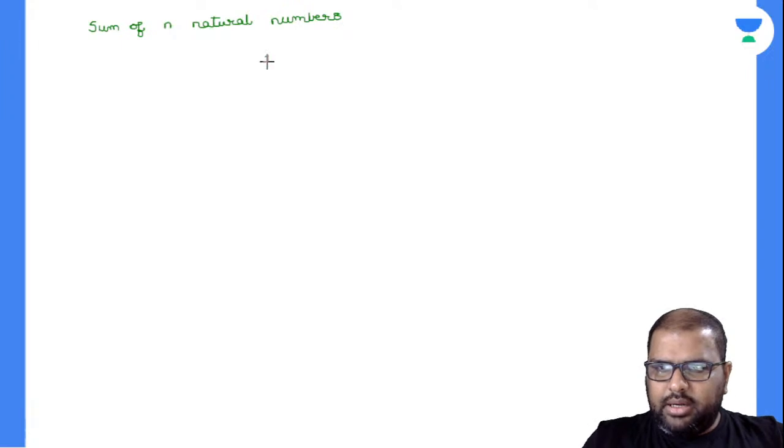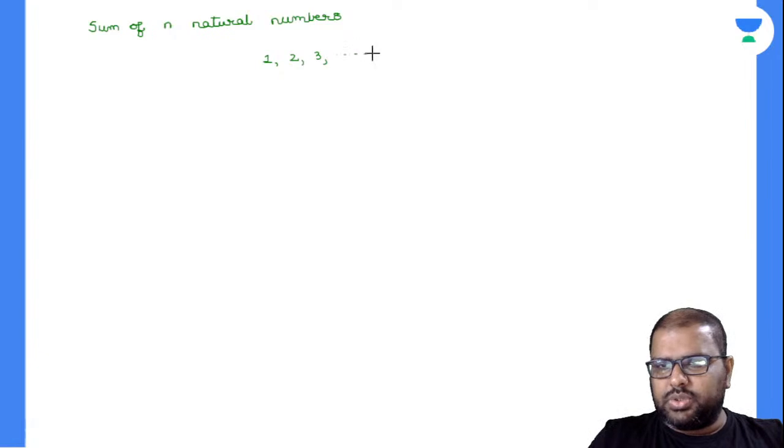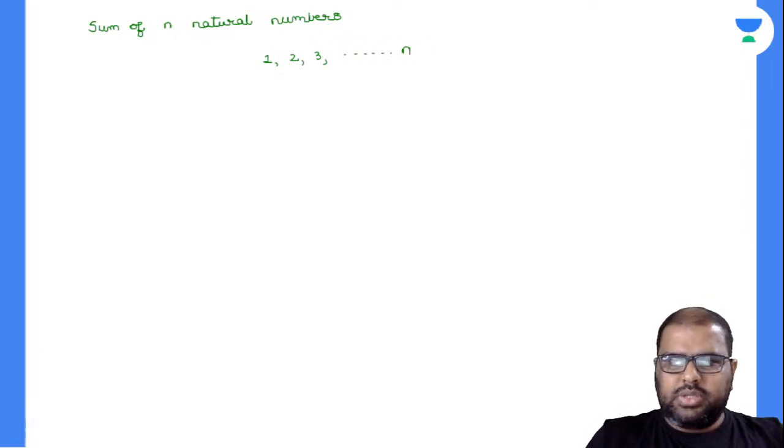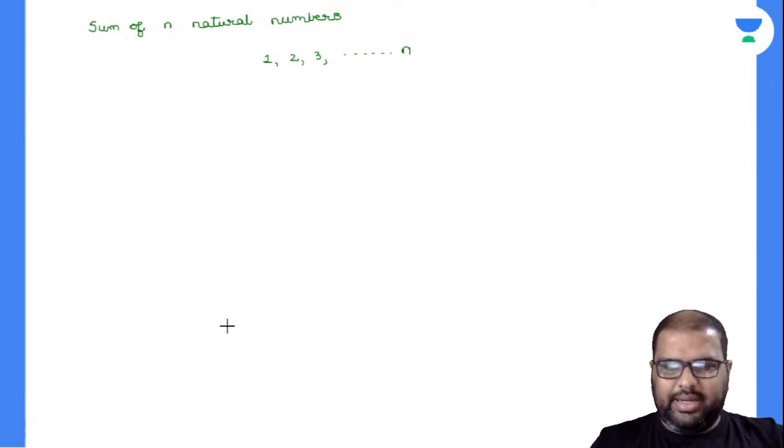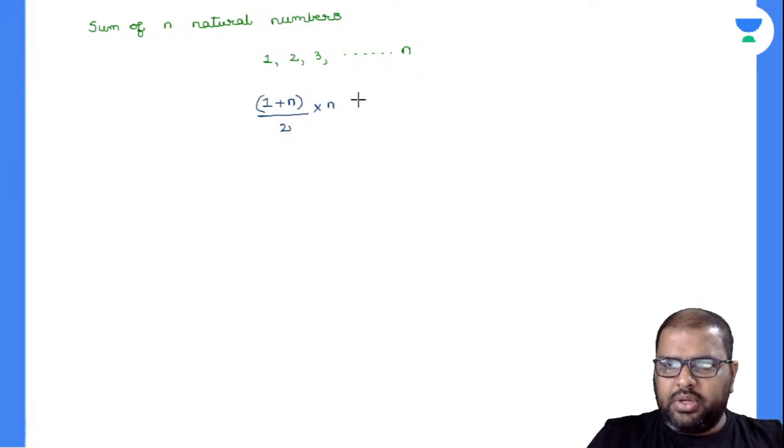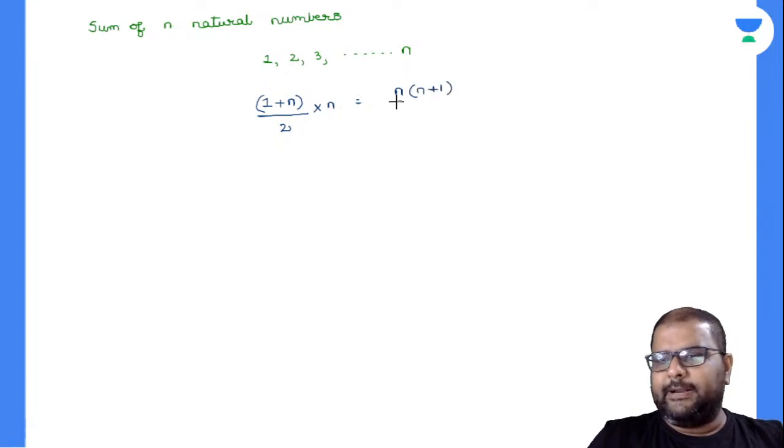So 1, 2, 3, this is the series, so on up to n. So everybody knows, is this nothing but called an arithmetic series? So first term plus last term divided by 2 into number of terms. This is what your formula is. So this is what you mug up, right? n into (n plus 1) by 2, n into (n plus 1) by 2. This is the thing there.